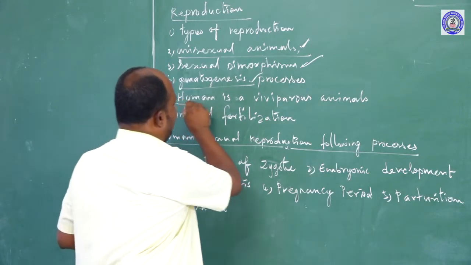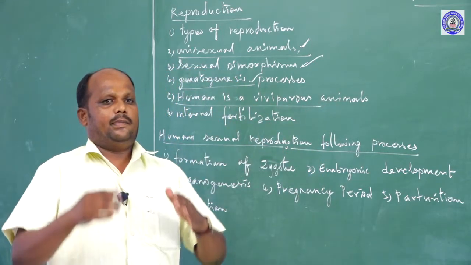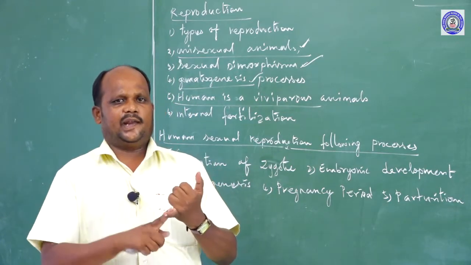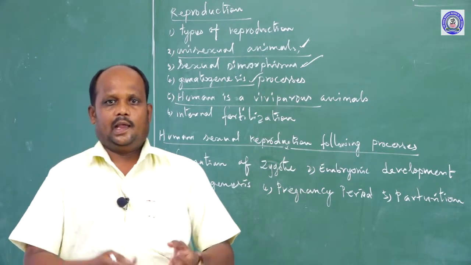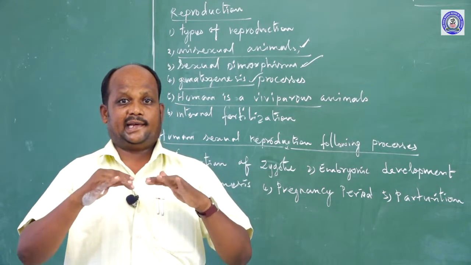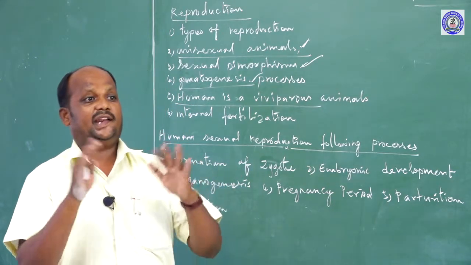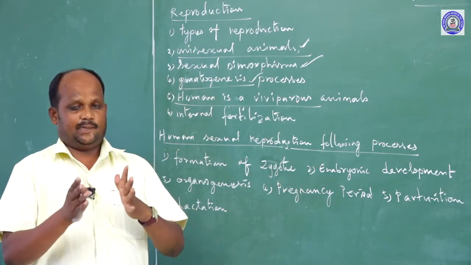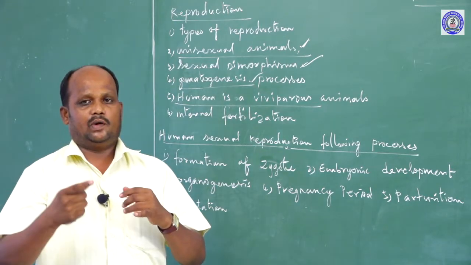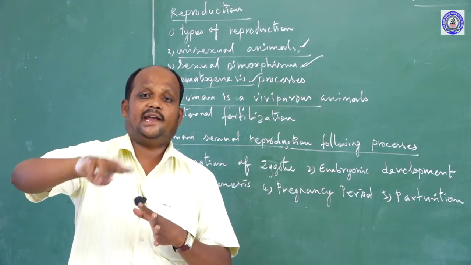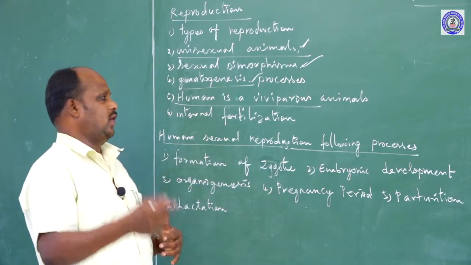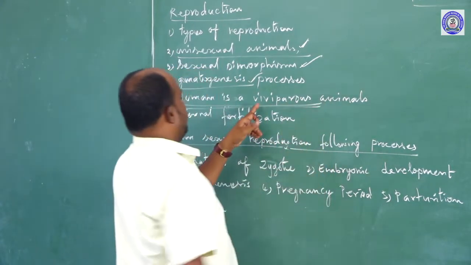Another feature: the human being is a viviparous animal. Based on reproduction, animals are classified into two categories: one is viviparous, the second is oviparous. Viviparous means that after the formation of the embryo, the animal directly gives birth to the young one. Oviparous animals, after the formation of the embryo, lay eggs, and the eggs give rise to the new young one. But human beings directly give birth to the young one, so human beings are viviparous animals.